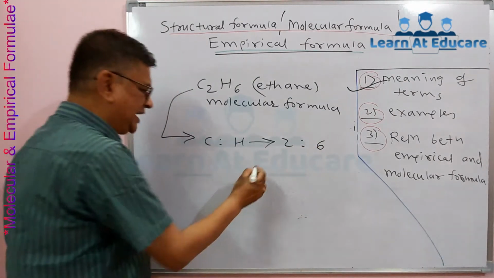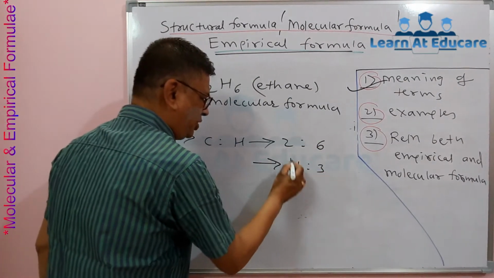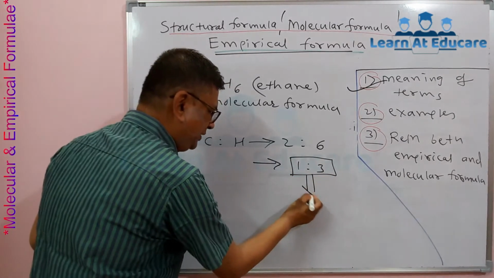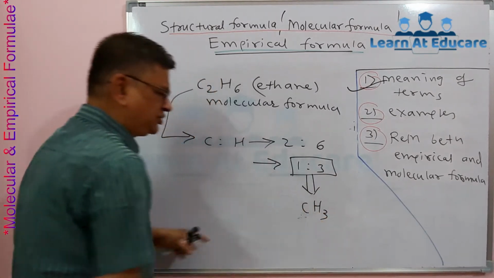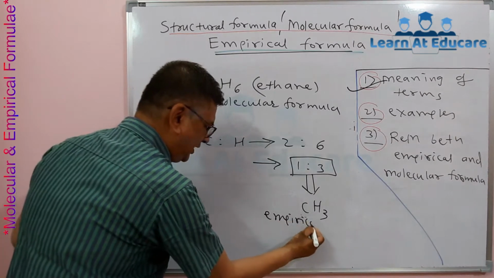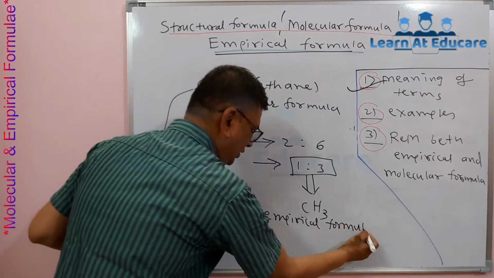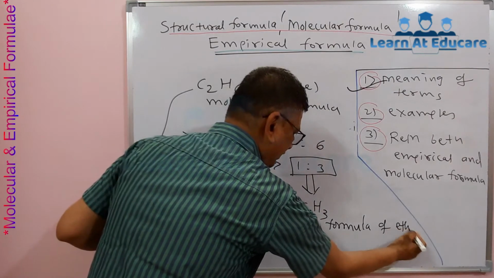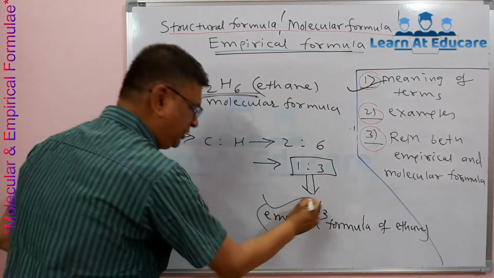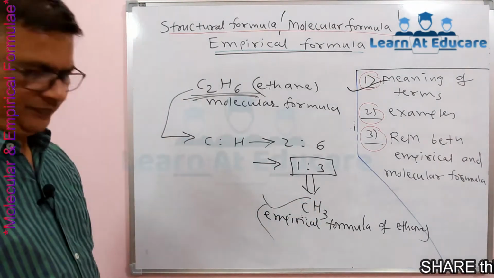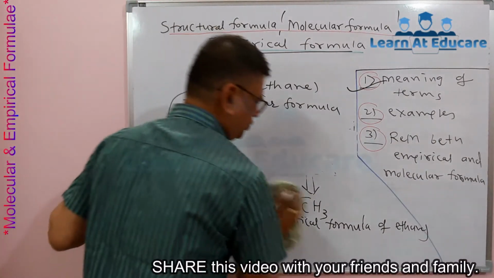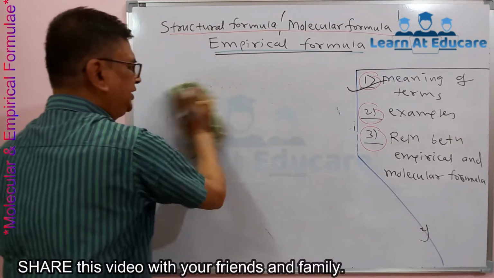Can you see, this can be divided by 2 and we get the simplest, smallest ratio as 1:3, and the formula satisfied by that smallest ratio will be CH3. So CH3 is the empirical formula of ethane, whose molecular formula is C2H6. So the empirical formula gives the smallest atomic ratio of each element present in that compound.